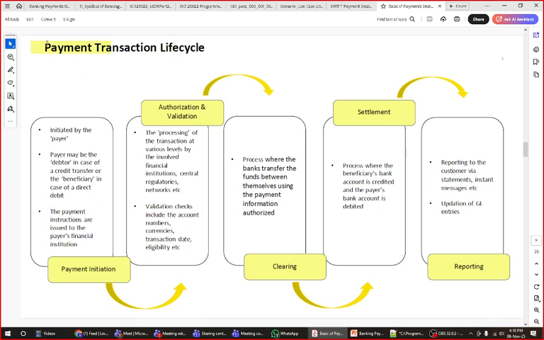This is a very important question asked in interviews: can you explain the payment transaction life cycle? We are going to see this diagram in much more detail in coming sessions, with many messages involved. That interview question you have to answer then. This is a very basic one. Nobody will take you for granted if you answer like this, but it is required to understand the bigger diagram coming further.